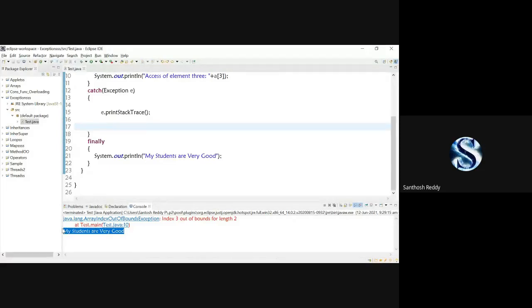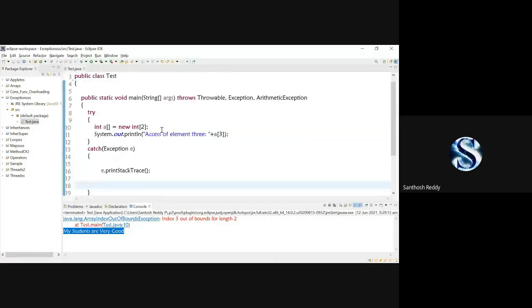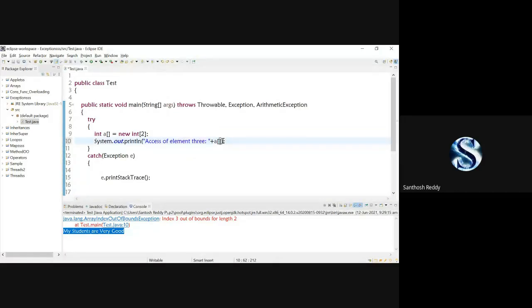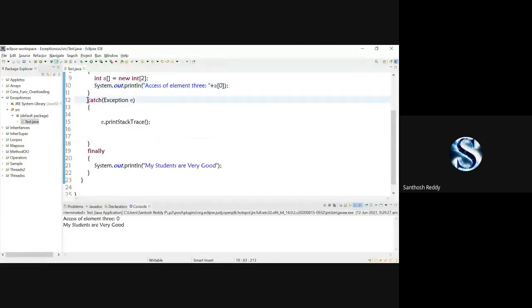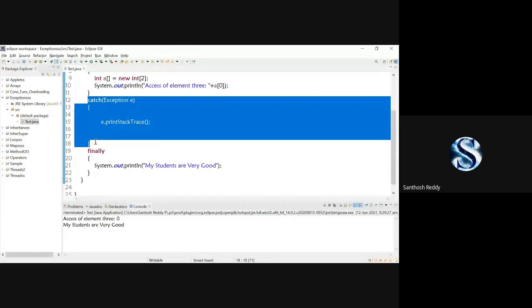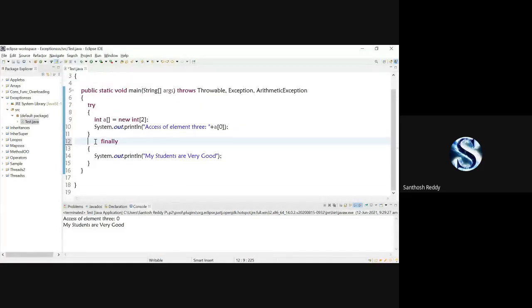Even if your try block executes successfully, your finally block will execute. See, accessing of element 3, 0. My students are very good. It will execute. But when you don't want to write a catch block for some purpose, then must and should you write a finally block below the try block. You cannot write only a try block.